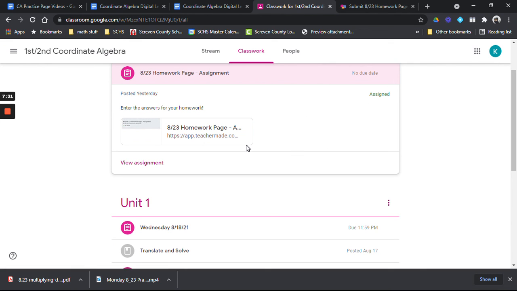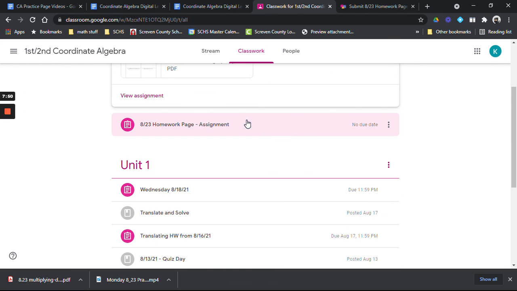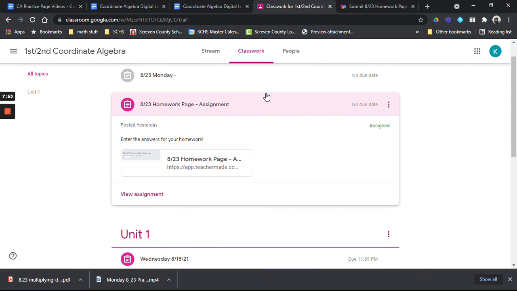The reason why is I have not submitted the picture for my homework assignment. Okay, if you do not submit a picture of your work, it will not show these as being completed, even if you have filled out the Teacher Made. Okay, so make sure you submit your work for both the practice and for the homework each day.